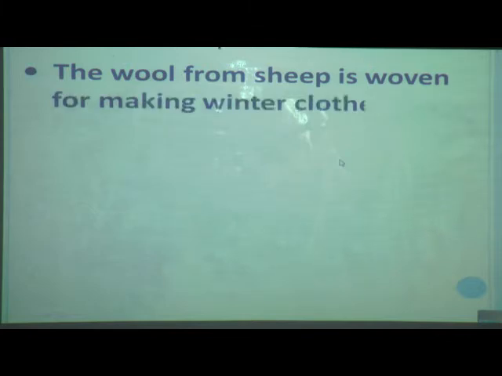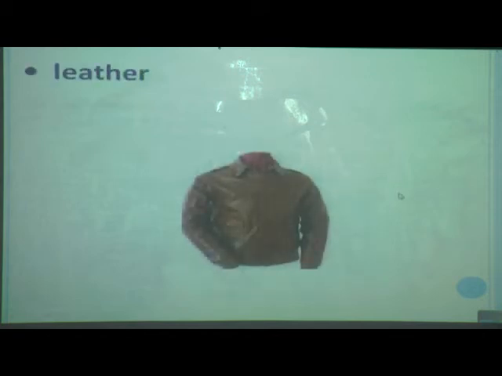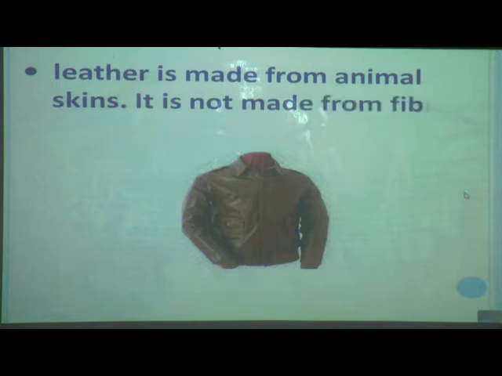And the wool from sheep is woven for making winter clothes. You can see here we get wool from sheep, and that wool is woven for making winter clothes. You use leather clothes also, but leather is made from animal skin and it is not made from fibers.